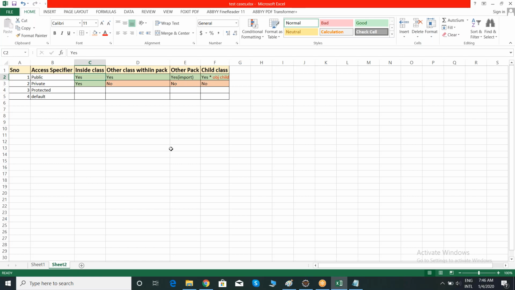Public methods you can access anywhere. But private access specifier applies only to members, methods and variables. Private members you can access only inside that particular class. Outside of the class, you're not able to access, whether it may be a child class or within the package, you're not allowed to access. Clear, team?